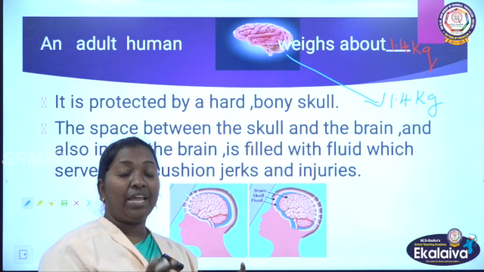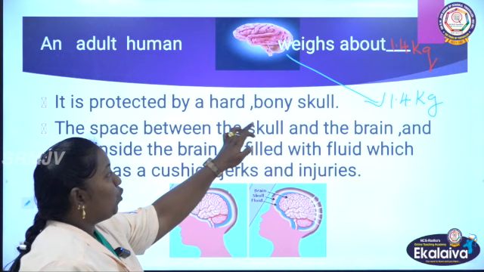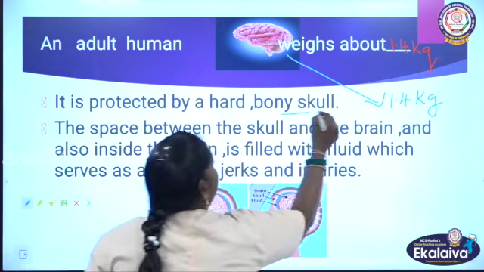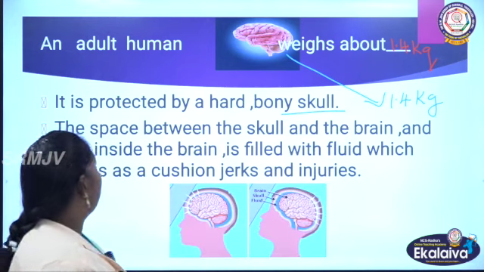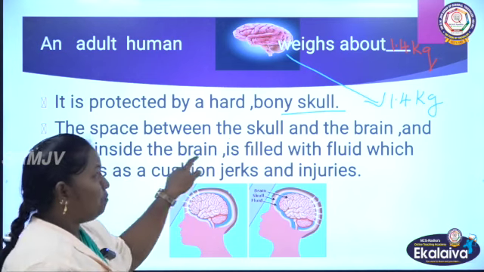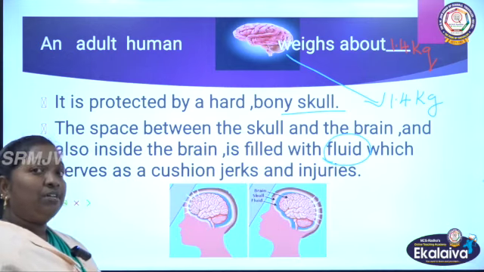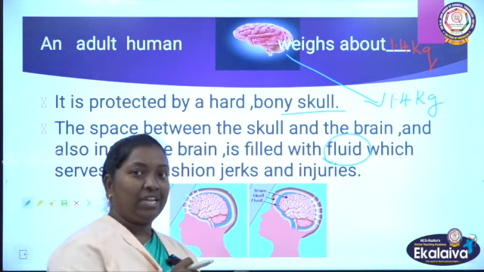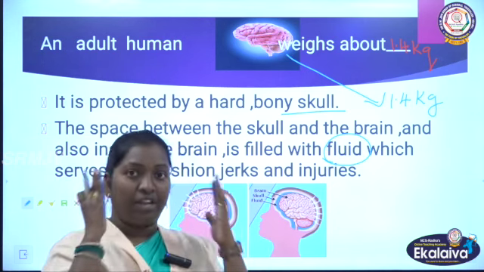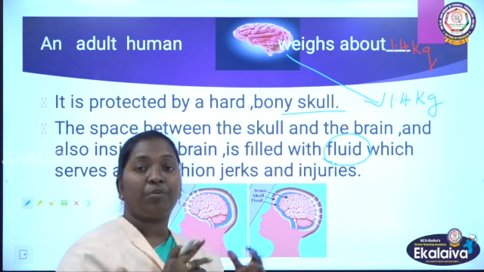The brain is protected by a bone called the skull. It is protected by a hard bony skull. Since it is the controller, it should be protected. The space between the skull and the brain and also inside the brain is filled with fluid. So it is most important. Sometimes when we hit somewhere, like on the wall or on the table, we get some pain in our head. The brain should not get affected by this type of injury.